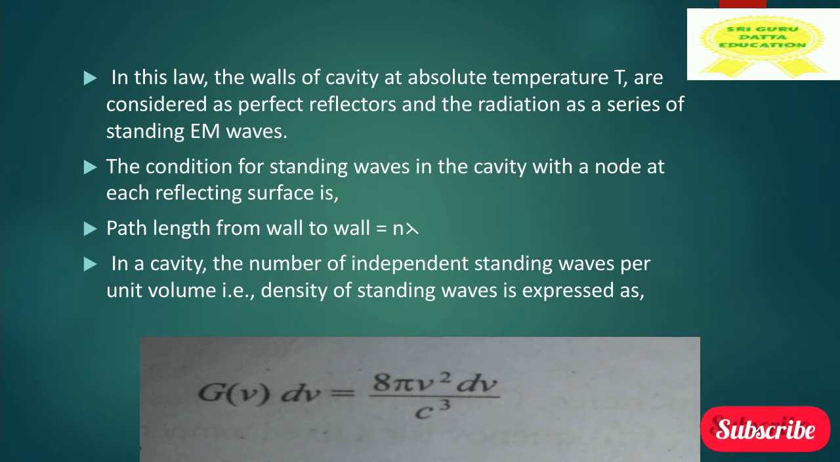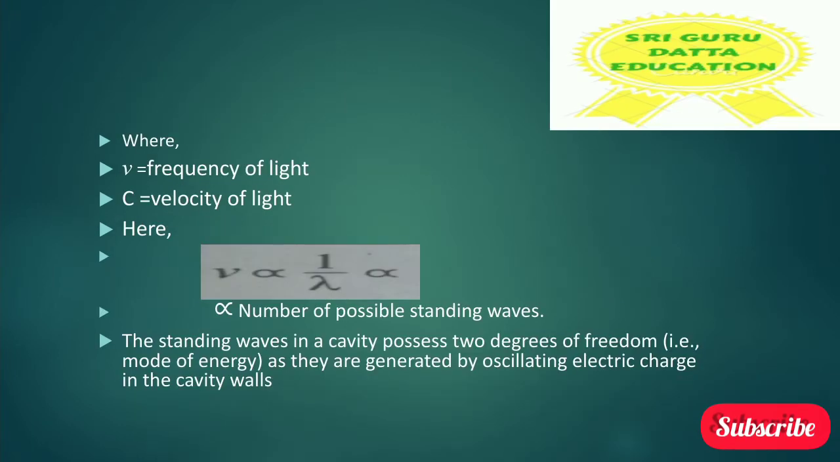In a cavity, the number of independent standing waves per unit volume, the density of standing waves, is expressed as G of V dV equal to 8 pi V square dV by C cube. I repeat, G of V dV equal to 8 pi V square dV by C cube. Where in this formula, V equal to frequency of light, C velocity of light. Here V is inversely proportional to 1 by lambda and inversely proportional to the number of possible standing waves.